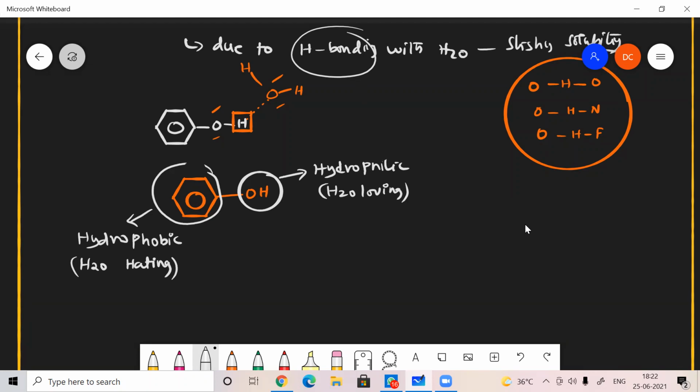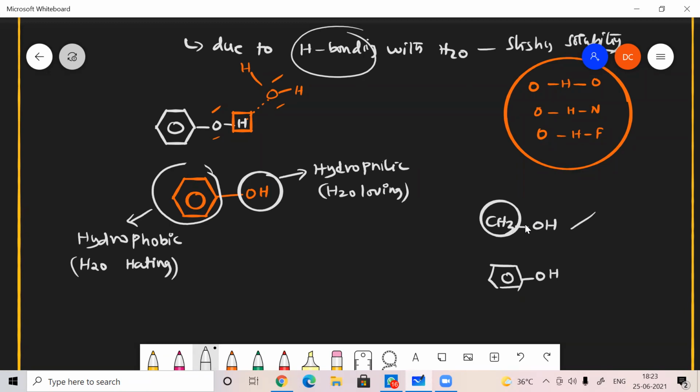If the hydrophobic part is much higher, then the solubility will become lesser. Say for example, here you can have CH3OH, methanol, and you compare it with phenol. Which is more soluble in water? Actually, methanol is more soluble in water.